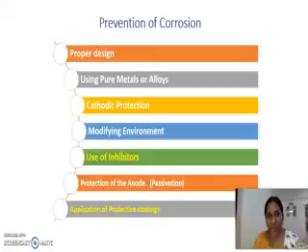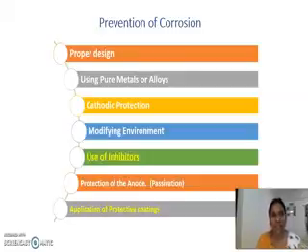So I would like to introduce today how to prevent corrosion. As an engineer, in order to prevent corrosion, you have to go for the proper design. Before designing itself, you have to think twice and follow some rules so that you can prevent corrosion by preparing a proper design of that article or equipment.